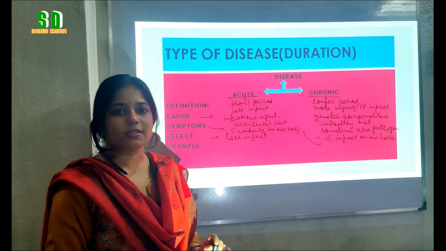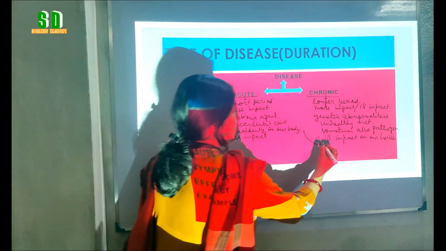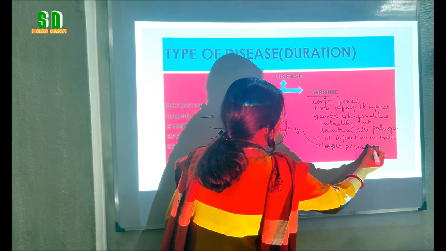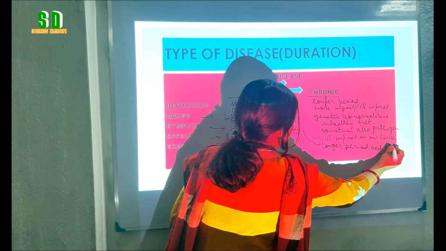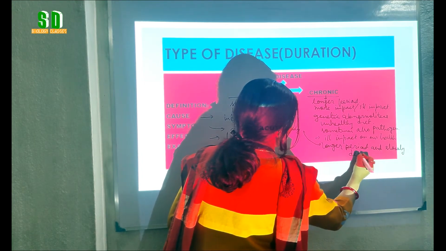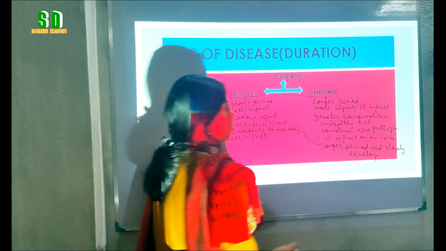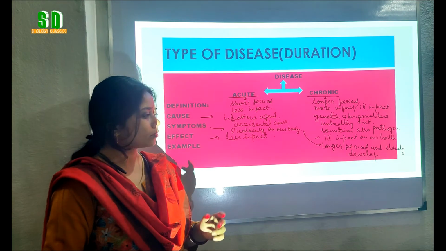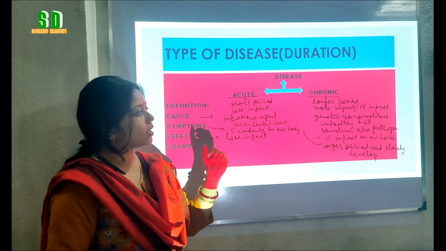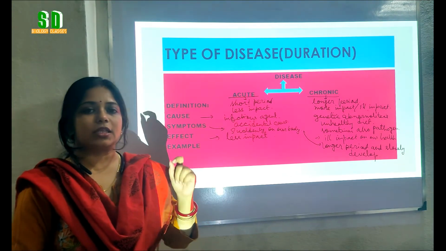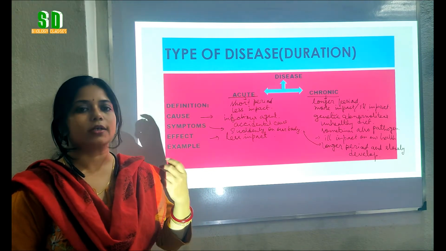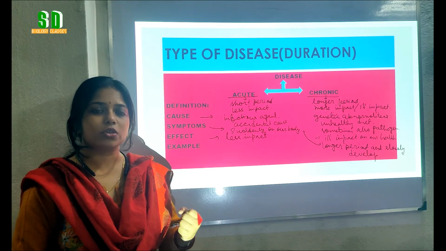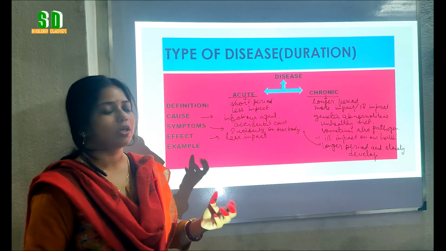Whereas in case of chronic disease, the symptoms take a longer period of time and slowly develop on our body. For example, suppose we are suffering from diabetes. Diabetes is an example of the chronic disease, but the symptoms of the diabetes cannot occur suddenly on our body. It takes more time to develop, and slowly. So it takes longer period of time to understand about the chronic disease.